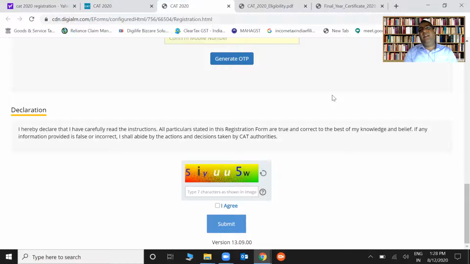Please keep that ID and password saved somewhere. Write it in your notebook. Send it to your parents. Since an email will also be received, make sure that you send that email to your parents or somewhere very close to you. I hope it is clear.